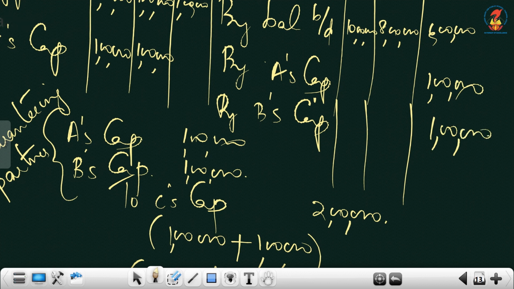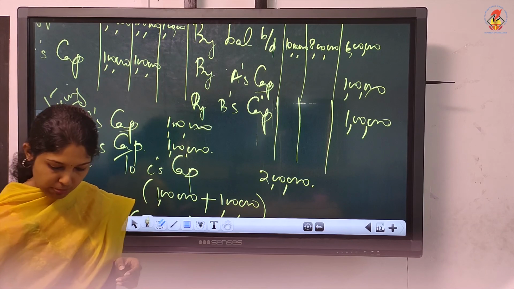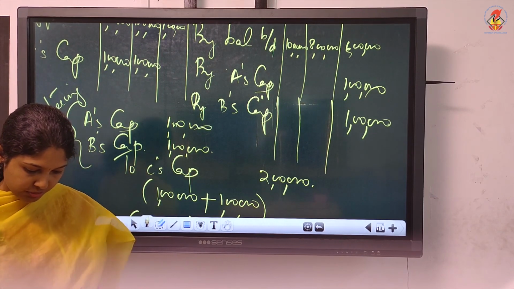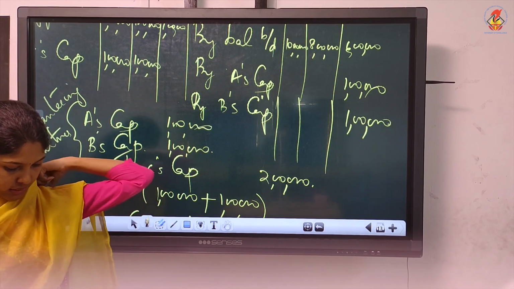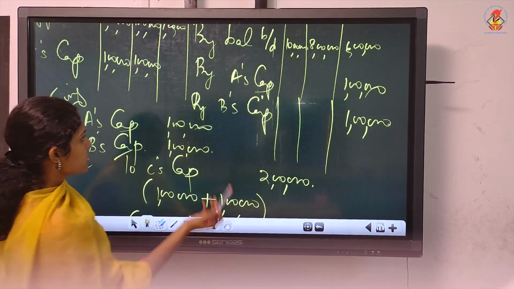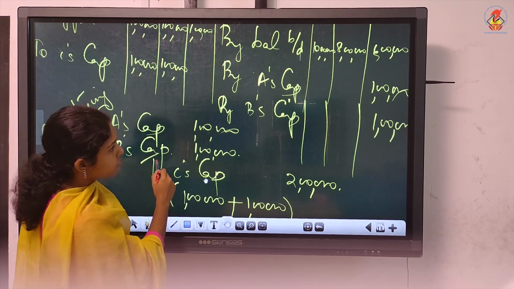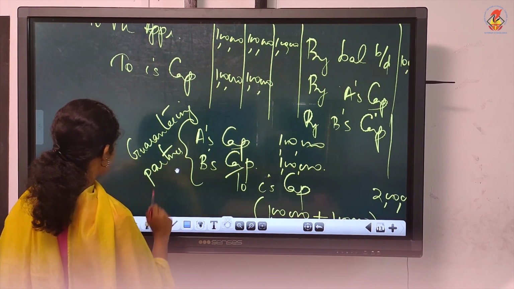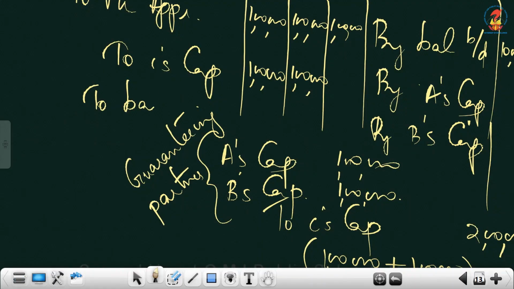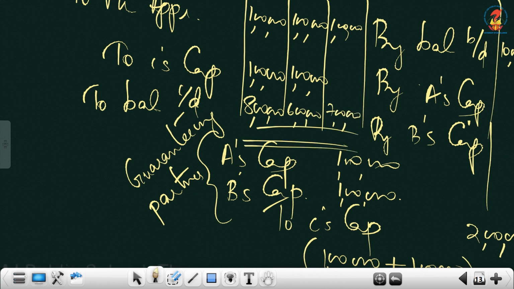With this, the question is over. Now you have to find the balancing figure. Here the balancing figure is 8 lakh, 6 lakh, 7 lakhs. So just compute the balancing figure. To balance carry down. You can just close this.